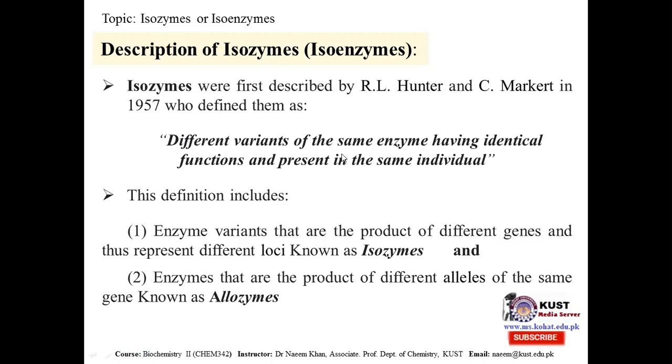In this definition, actually in 1957, at the early stages, isozymes were defined for the first time by Earl Hunter and C. Margaret as different variants of the same enzyme having identical function and present in the same individual.